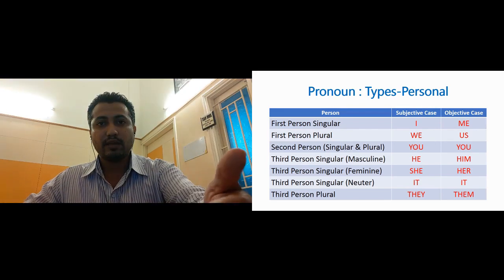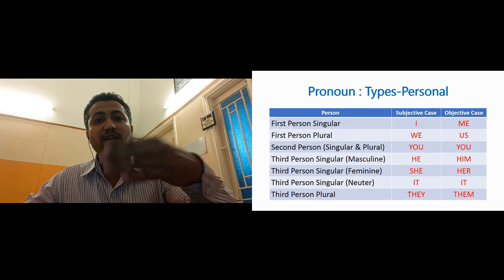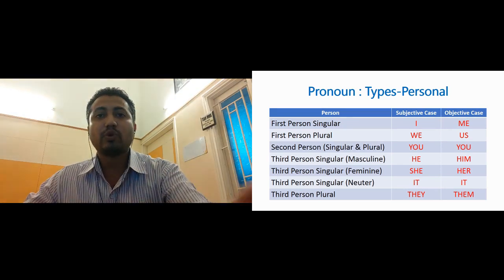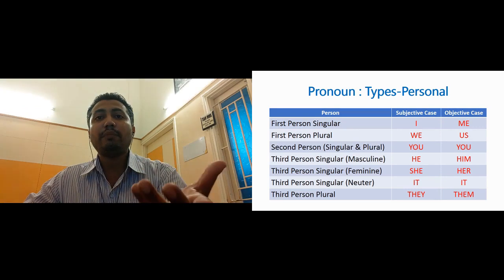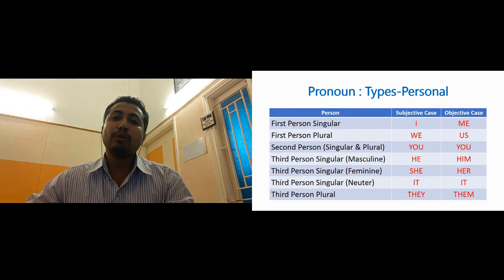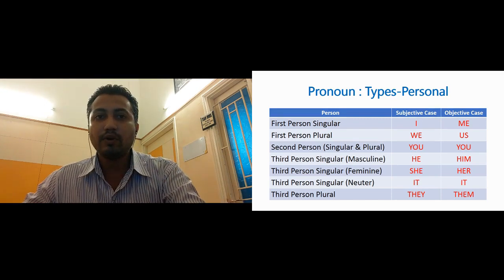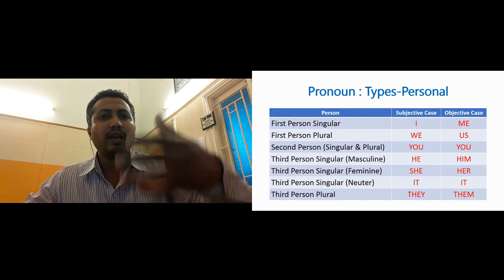You, second person. Second person also is a pronoun which cannot tell if the listener is a masculine or feminine or neuter. For example, you can be used for a masculine, a boy. You can also be used for a feminine, that is a girl. You can also be used for a non-living thing or an animal, anywhere.